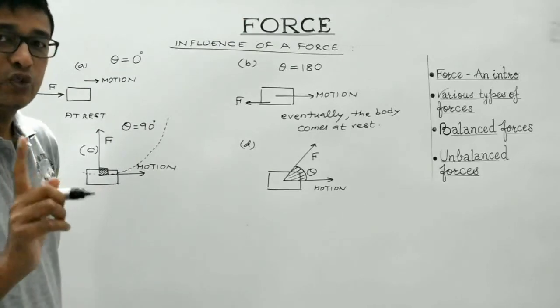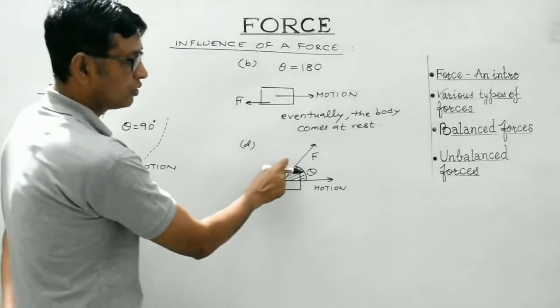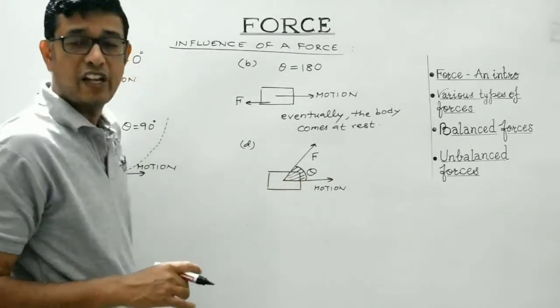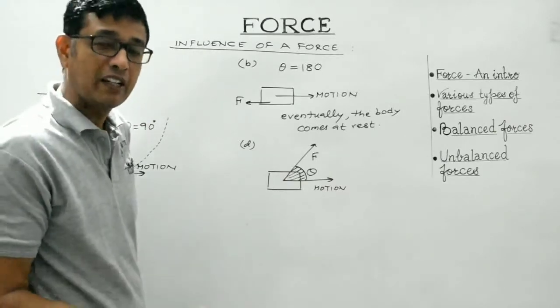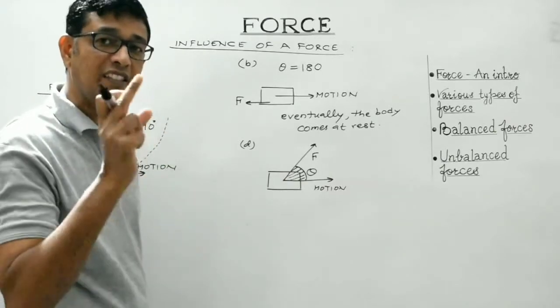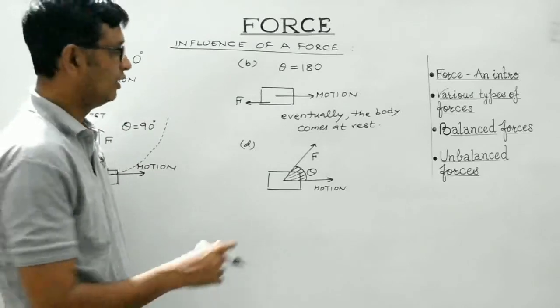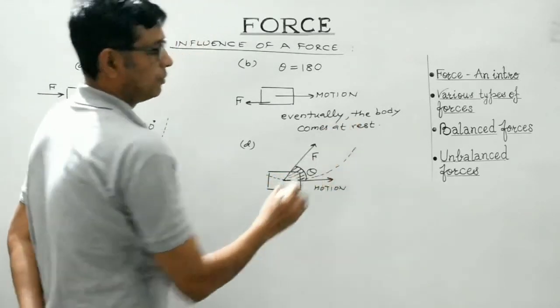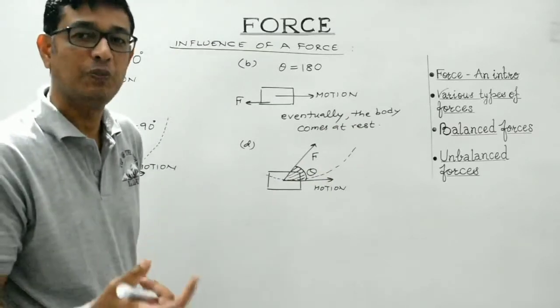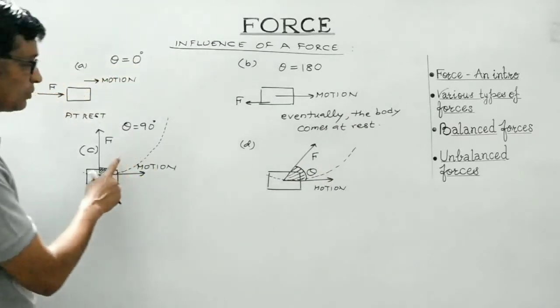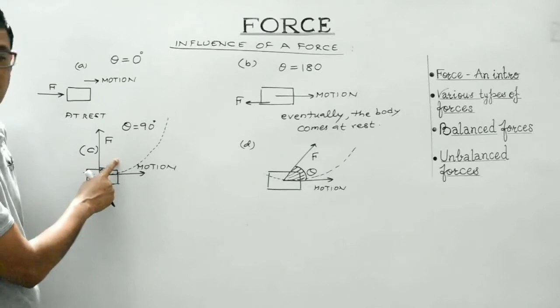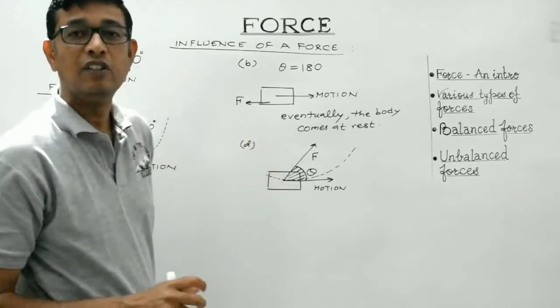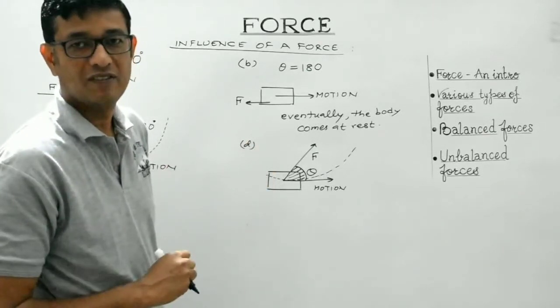In such a case, this force not only changes the speed of the body, but it also changes the direction of the body as well. So in this case, the body will tend to move again along a circular path, but with non-uniform speed. So the earlier one must be the case of uniform circular motion and this must be the case of non-uniform circular motion.